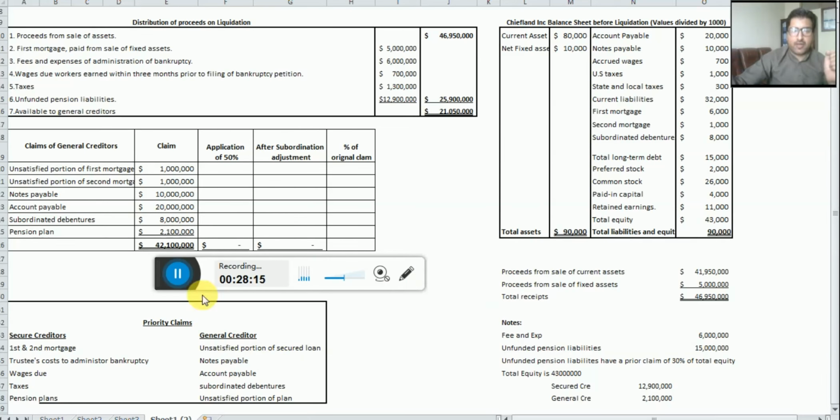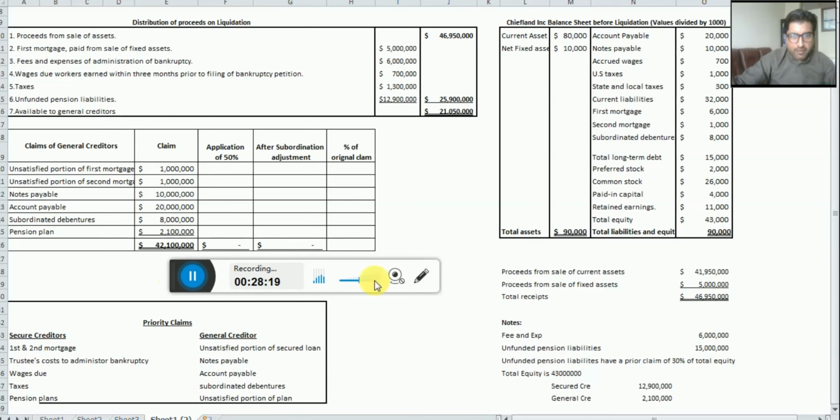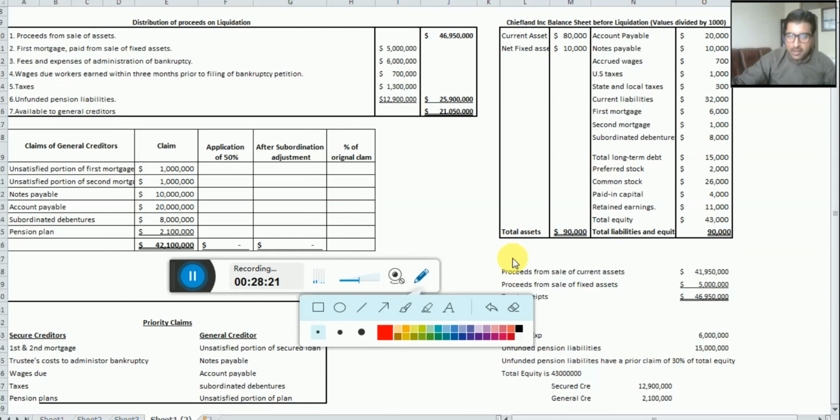Okay, dear students, who do we have in the general creditors? Very easy. Look in the balance sheet: accounts payable we have not paid, notes payable not paid yet, wages we have paid, taxes we paid, and secured creditors, current liabilities, this is the total of current liabilities. Then we have the first mortgage, of which we have paid a portion, and the second mortgage we have not yet paid.